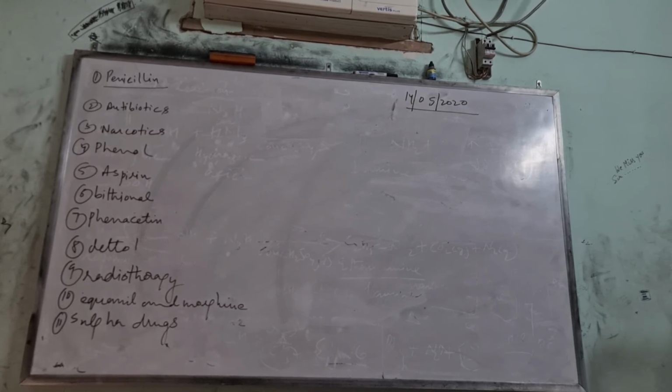Next is: state the use of Equanil and morphine as medicines. So children, Equanil is a kind of tranquilizer. It elevates the mood. It is used in mental depression and hypertension. Whereas morphine, I already told you, is an analgesic as well as a narcotic. It is the strongest painkiller available. It is used for inducing sleep and unconsciousness in case of severe pain due to injury.